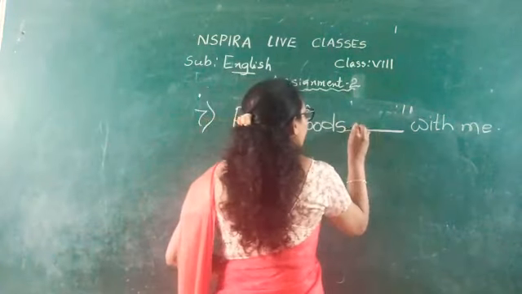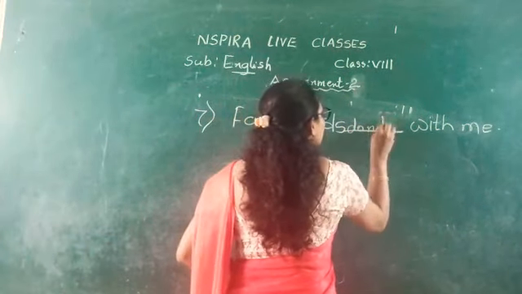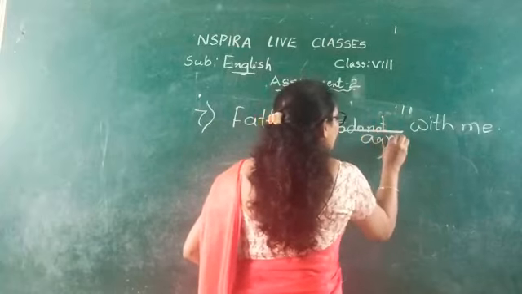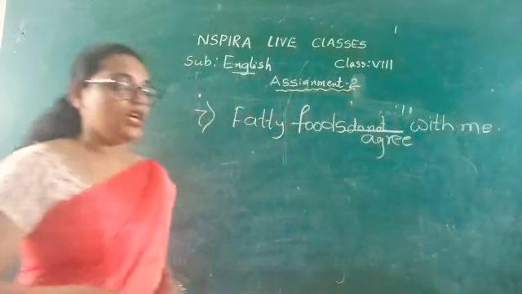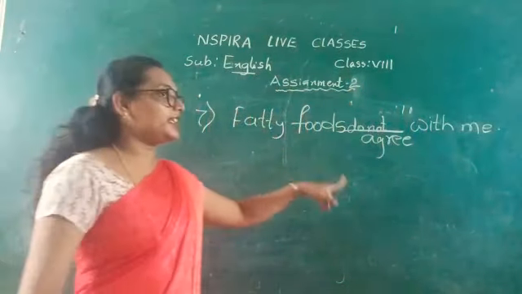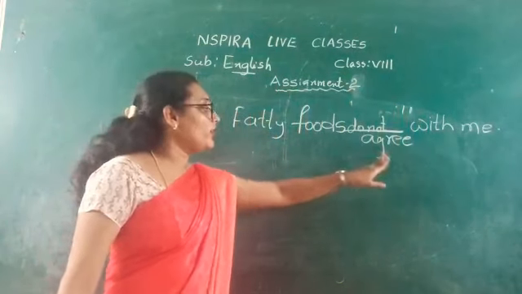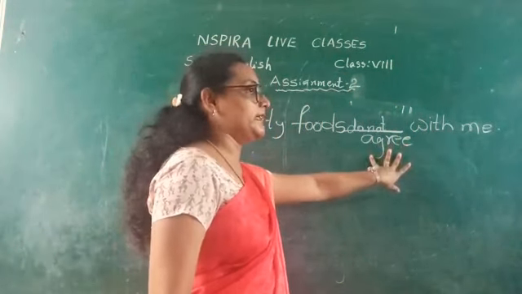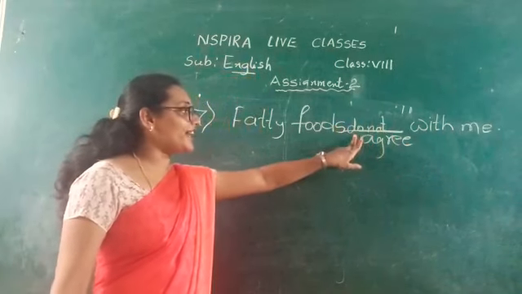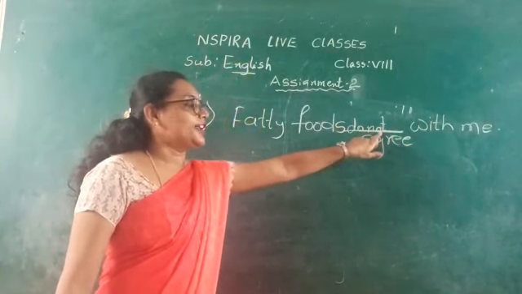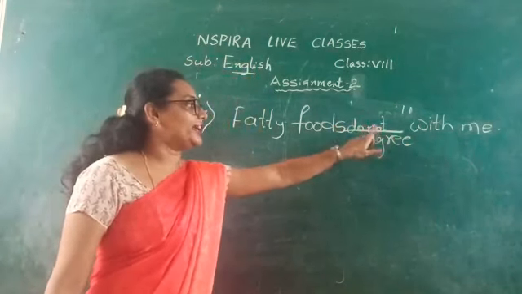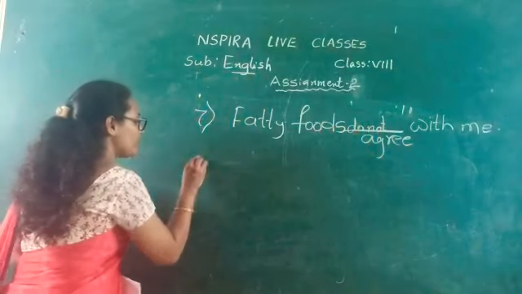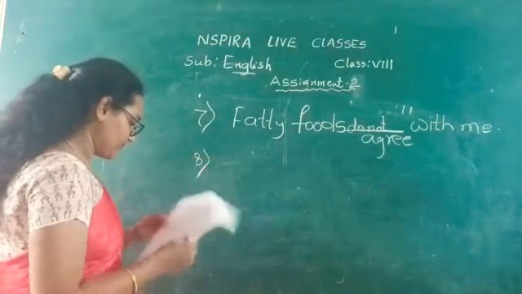So we will write, fatty foods do not agree with me. When we write a sentence in the simple present tense, we will not change the main verb. We will just add the do form before the negative word.